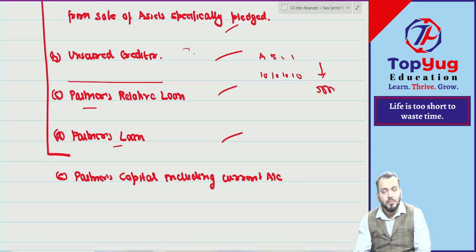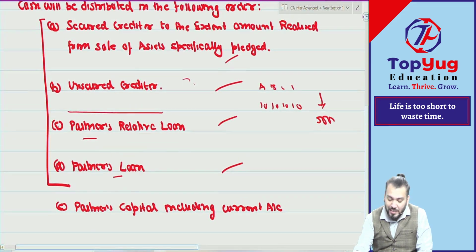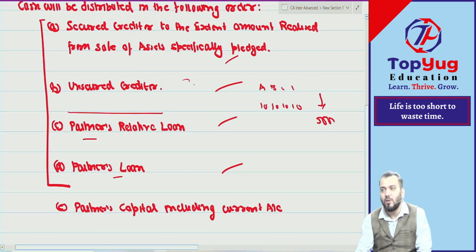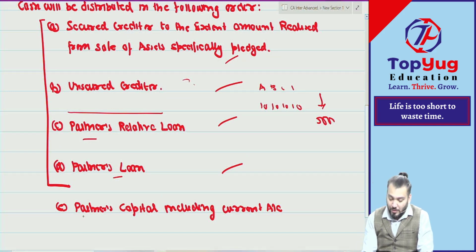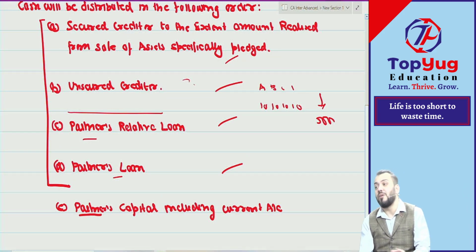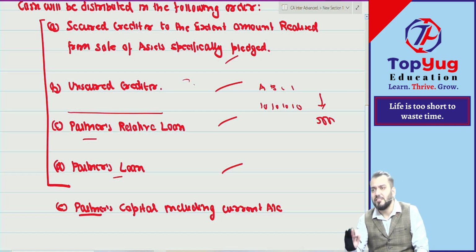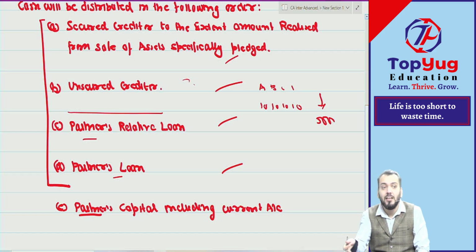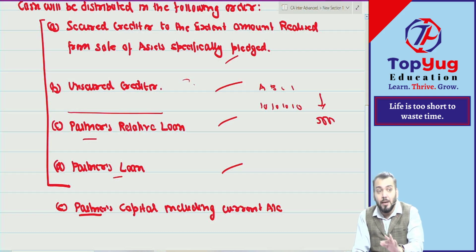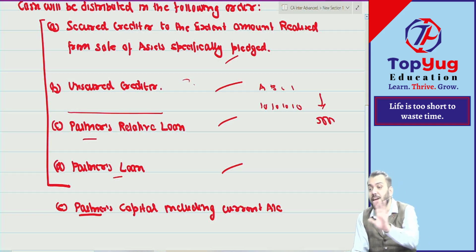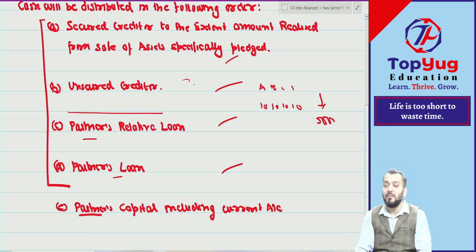Correct. Now, there is no doubt regarding payment to A, B, C, D. There is no doubt of payment. The doubt will come regarding what? Distribution of cash among partners. That is, to which partner payment will be done first. So we never do payment on PSR basis, because it might happen that some partner has contributed surplus capital with regard to their PSR. Means they should contribute 1 lakh but they have contributed 2 lakh. It is quite possible. It means they have a surplus capital of 1 lakh. So if they have a surplus capital, that partner should be paid first. So how to find out surplus capital, that we need to understand.